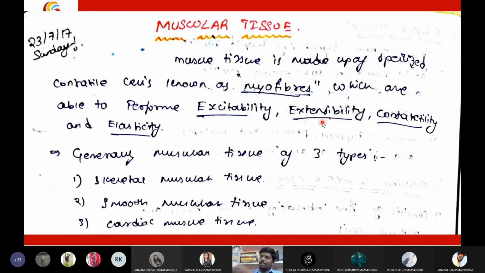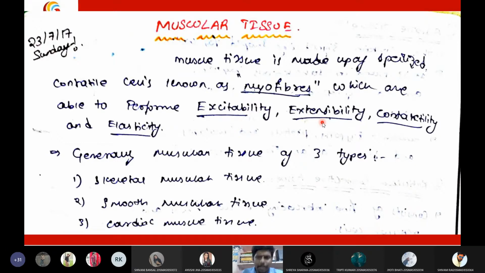Okay, let me give you one classical example here. So this is my hand, and see, I don't know whether complete hand is coming or not. When I'm turning my hand here, my bottom is not moving. So my left hand is not moving, but my wrist is continuously moving. So bottom is not moving, but top one is moving. That means the muscles in between the radius and ulna are getting adjusted in between the spaces of the bones. And this property of muscle adjustments is called extensibility. Muscle can extend itself into the spaces for a better movement.